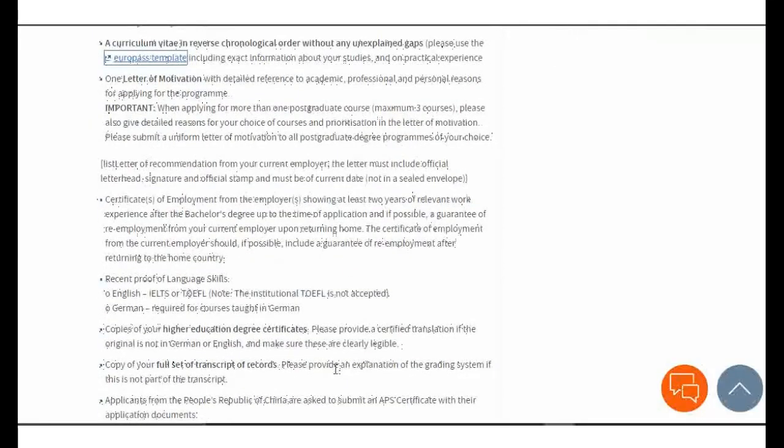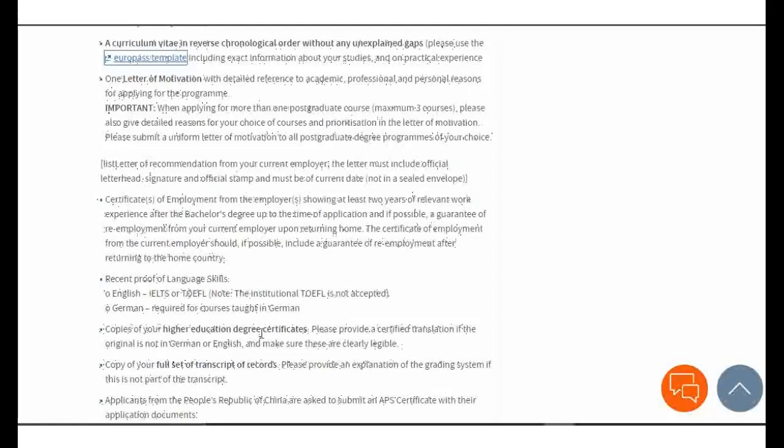Recent proofs of language skills. English, that is IELTS or TOEFL. Note, institutional TOEFL is not accepted. This is an individual TOEFL because they have to test your language proficiency. German, required for courses taught in German. They need a German certificate if your program is taught in German. So if you are not a German citizen, especially people from the sub-Saharan area, I advise you to apply for a program that is taught in English. So take note of that.